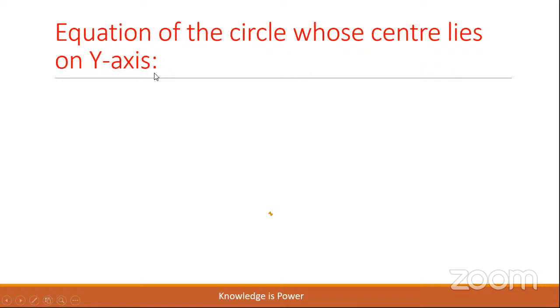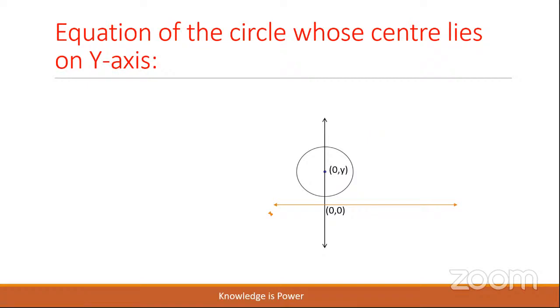Equation of the circle whose center lies on the y-axis. Let us take the coordinate axes, children. And the point of intersection of the coordinate axes is O (0, 0). And look at the circle, children. Now the center is on the y-axis.